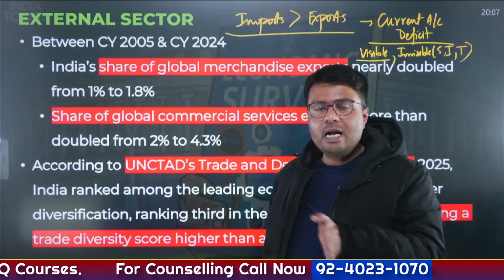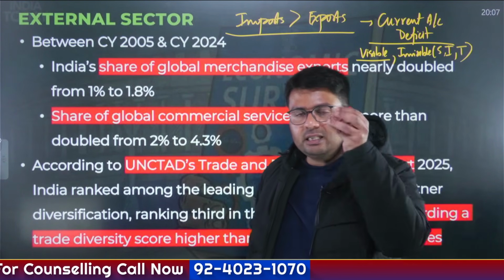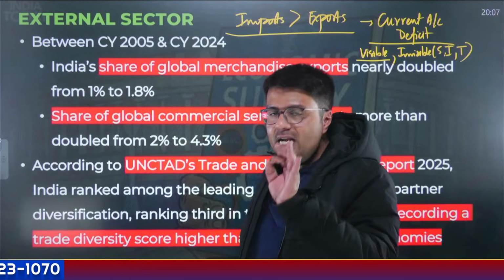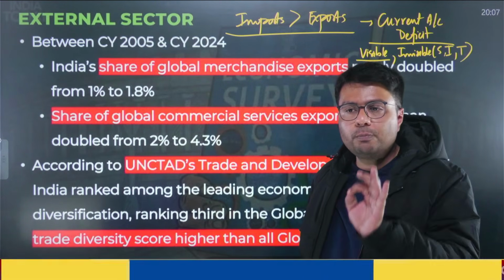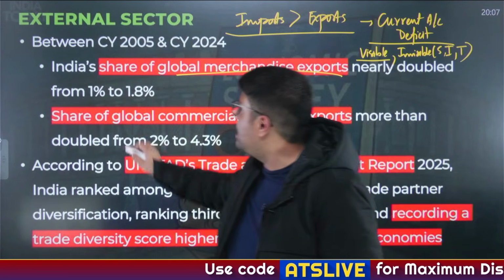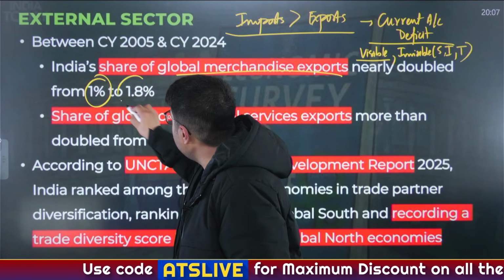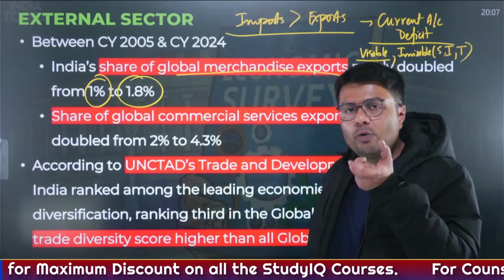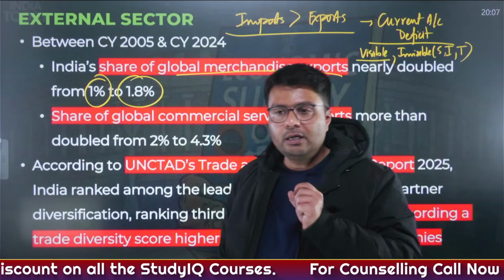Now let us understand how much export India does as compared to the world's total exports. India's share in global exports of goods, that is, global merchandise exports, was earlier 1%. Now this has increased to 1.8%, right? So nearly we can say India's total merchandise exports have doubled.